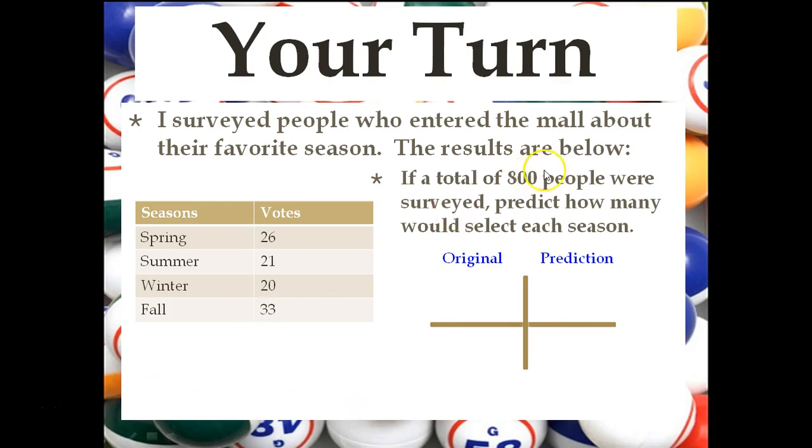On the prediction side, you're predicting for 800, so we're going to put an 800 right here. But now what about the total for the original side? Oh, they don't give it to me. Yes, they do. You add them up.